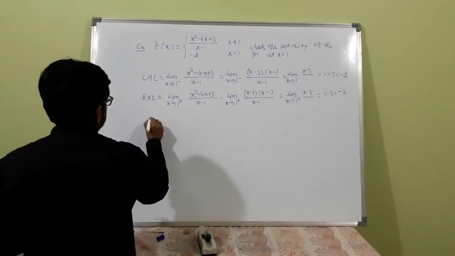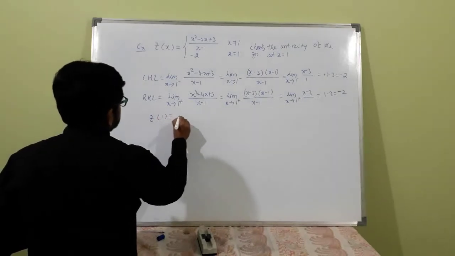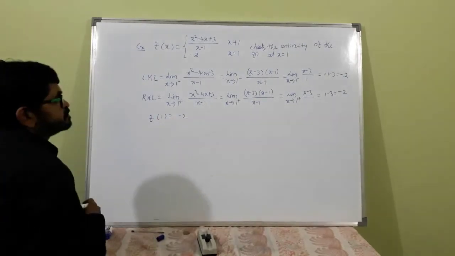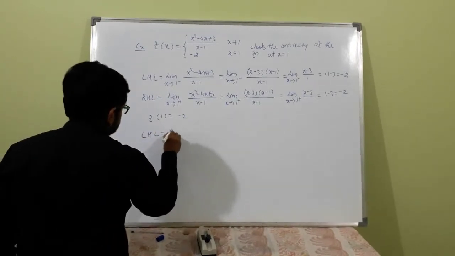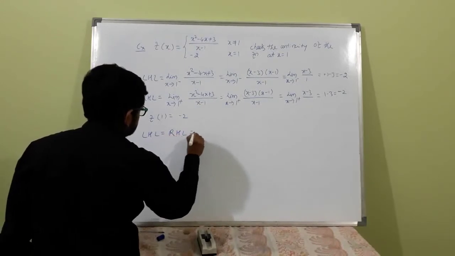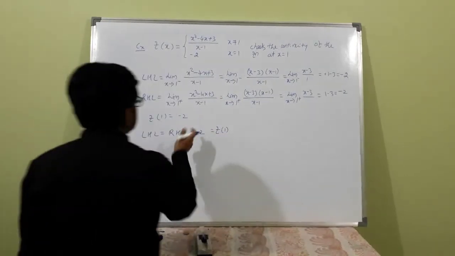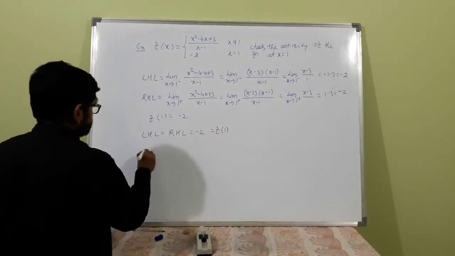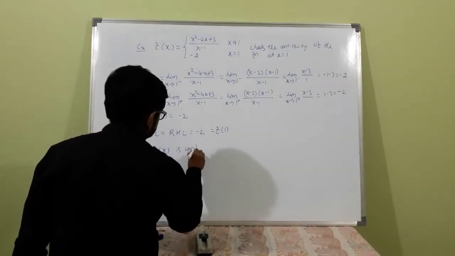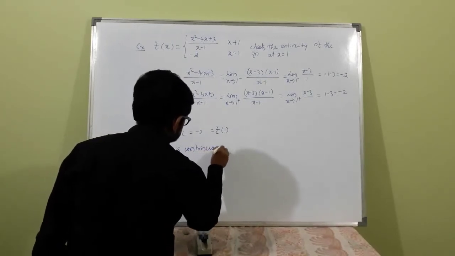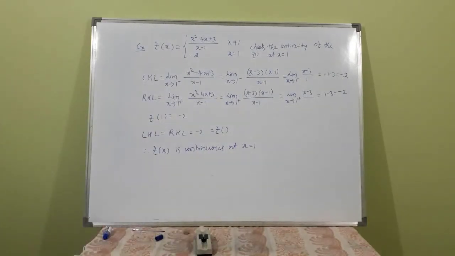Next, f of 1 is equal to minus 2. See here, left hand limit is equal to right hand limit, both are same, equal to minus 2. That is also same as f of 1. F of 1 is also minus 2. Therefore, f of x is continuous at x is equal to 1. Okay.